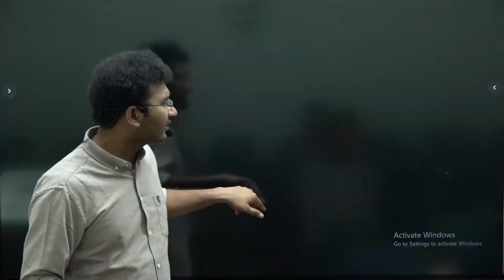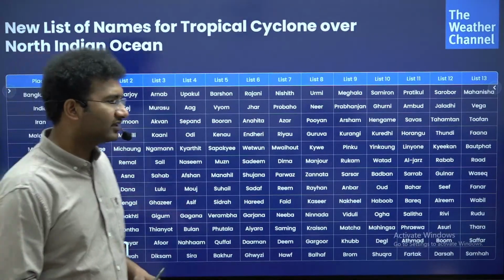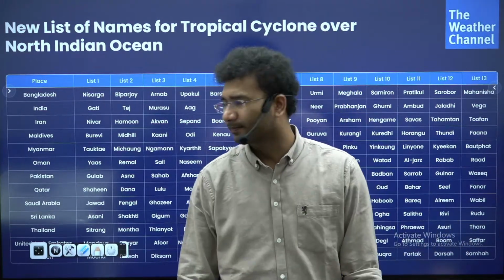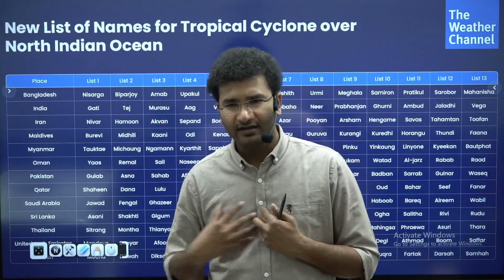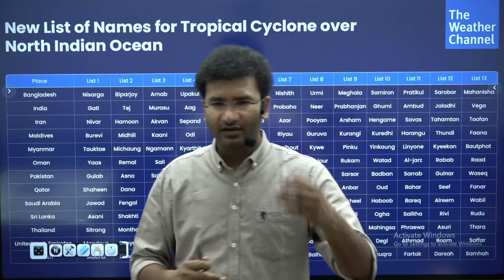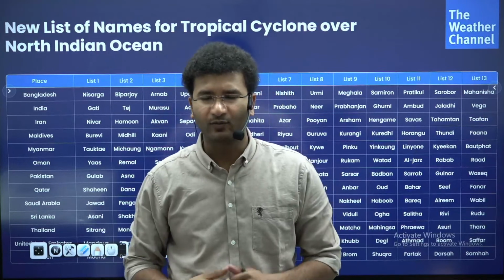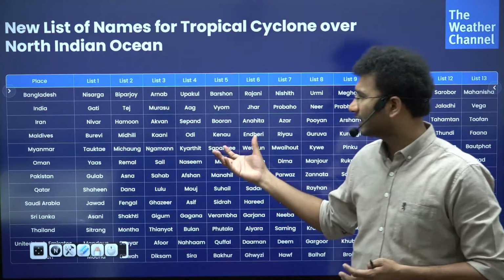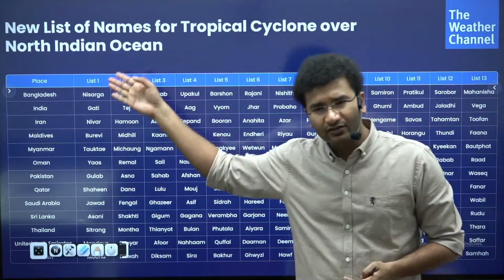Like this, 13 countries came together, and they decided that every country will give 13 names in advance. Okay? For example, I am India, I'll give a list of 13 names. You are Pakistan, you'll give 13 names. You are Bangladesh, you'll give 13 names. Why only these countries? Because any cyclone that is formed in the tropical area will hit one of these coasts.